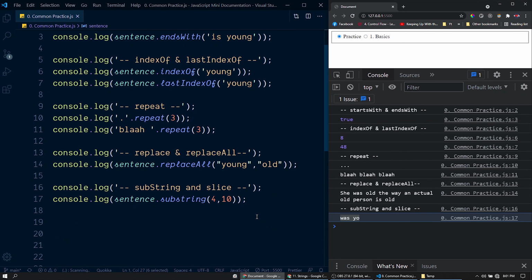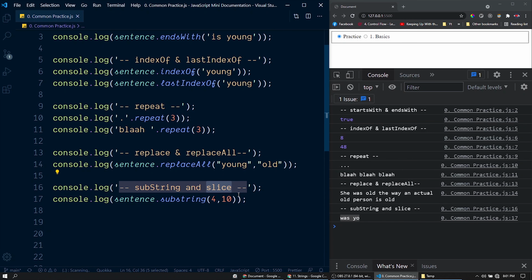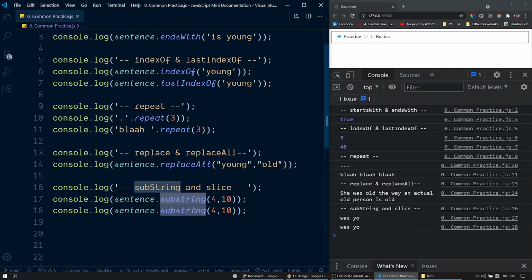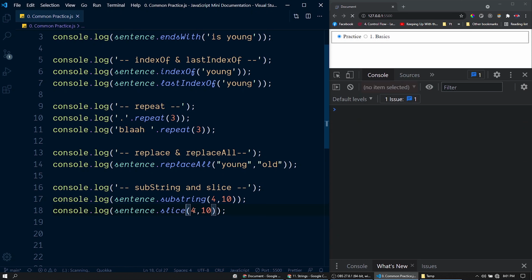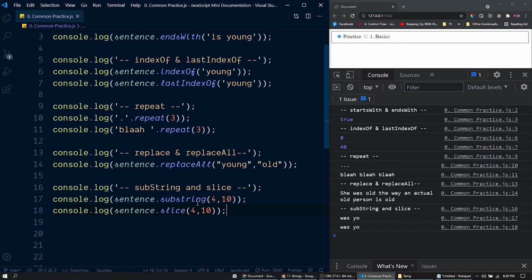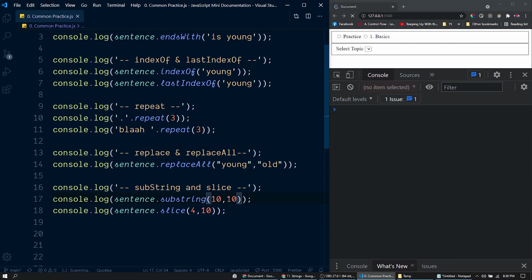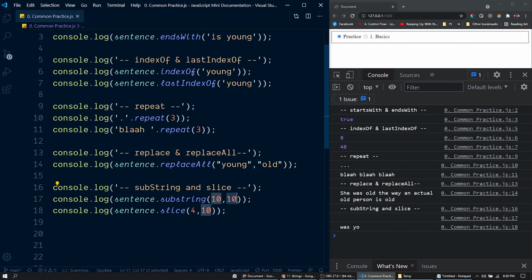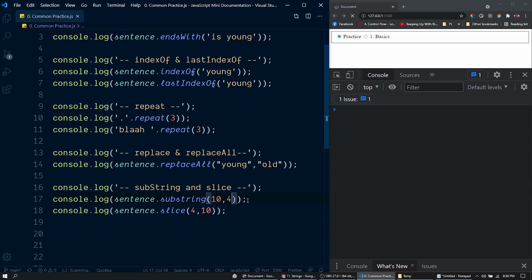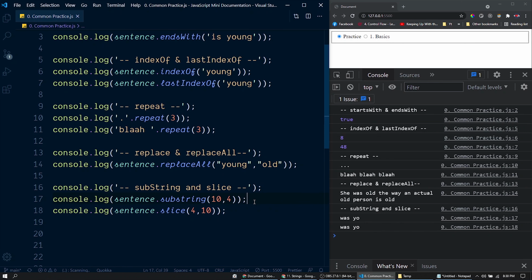This is exactly what this slice function does. Let me duplicate this line here. Instead of this substring function, let's call slice. Though there are few differences between these functions, substring and slice. If this start index is greater than the end index, then the substring function will swap those two numbers, meaning it is same as calling this function in this order 4, 10.